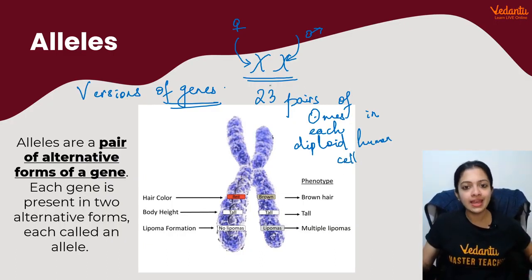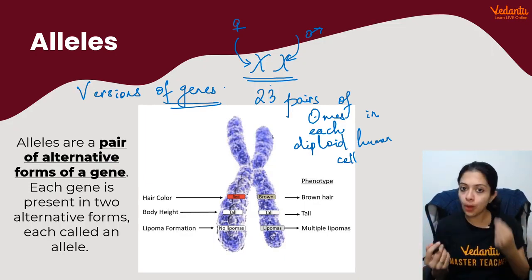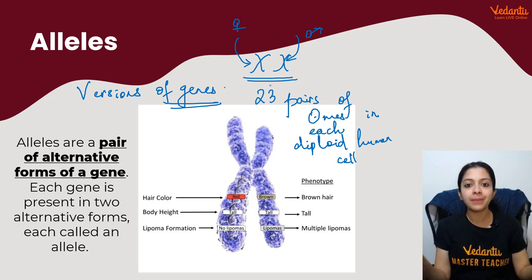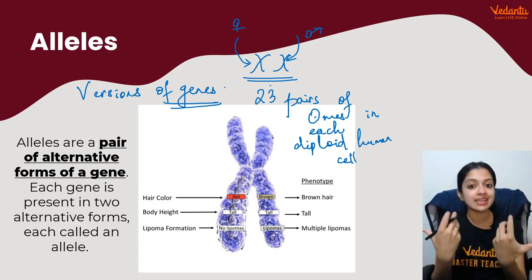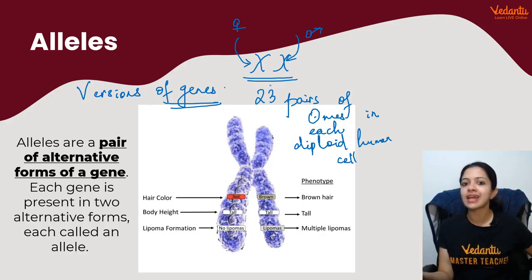Basically because every pair is formed by a copy of each of our parents' chromosomes. As simple as that. Which means for every single trait that we exhibit, we've got hidden versions of those from our mom's side and from our dad's side.